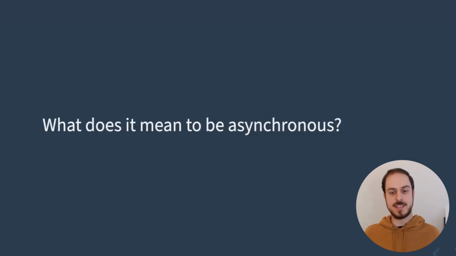Before we even start our journey, we need to agree on a few basic terms so that it's easier to navigate this landscape. For starters, you might be wondering, what does it mean for something to be asynchronous? Let me try to explain. Typically, you expect your code to be executed roughly line by line in the order of execution.